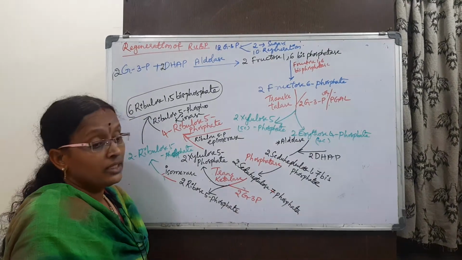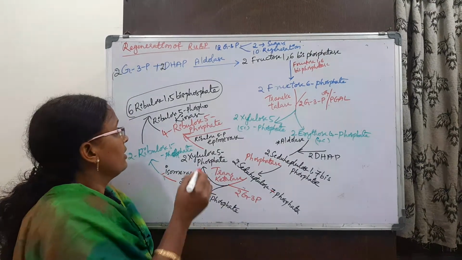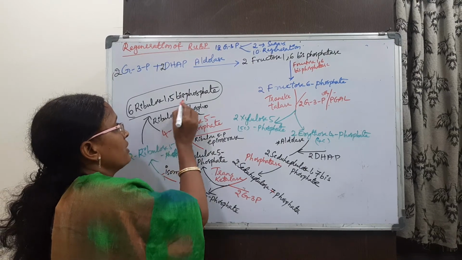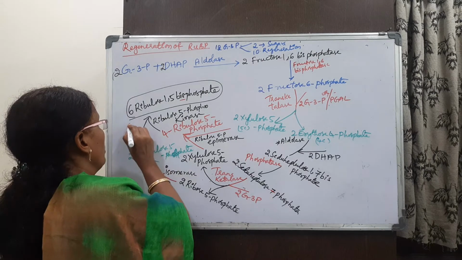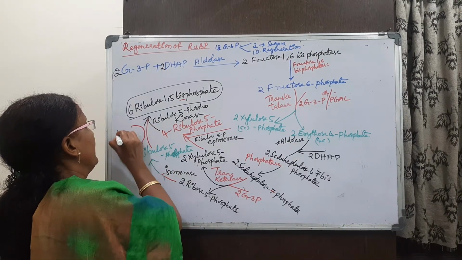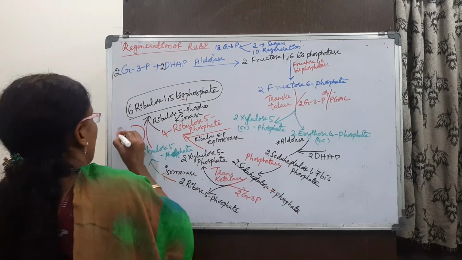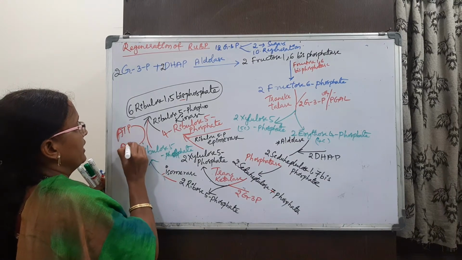And one most important thing is that here one more phosphate is added, transforming it into bisphosphate. To transform this, it utilizes ATP and converts it into ADP.